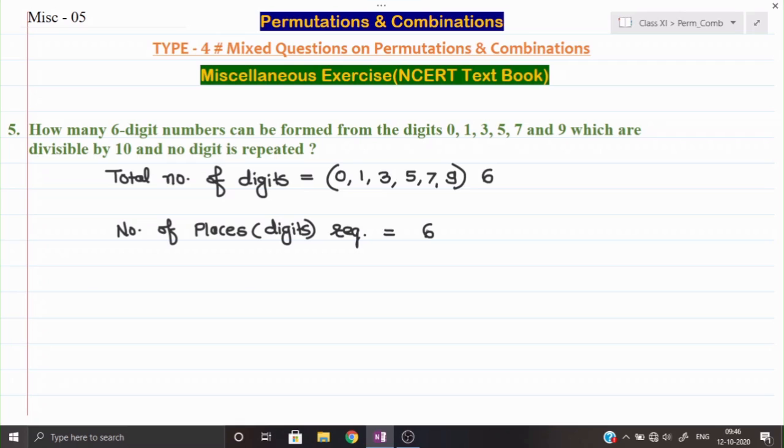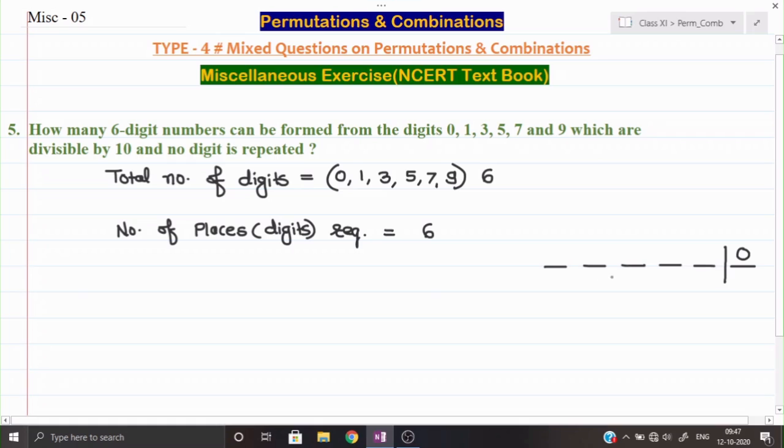Here one condition given to us, it is divisible by 10. So see, if I am going to make a 6-digit number and it should be divisible by 10, then one thing is very clear, that the number occupying the unit place is always 0. Then only we can say that the number will be divisible by 10, because it is divisible only if 0 is coming at the last. So here we can say that the last place is fixed, that we need not arrange. Second thing, 0 we cannot use again because repetition is not allowed.